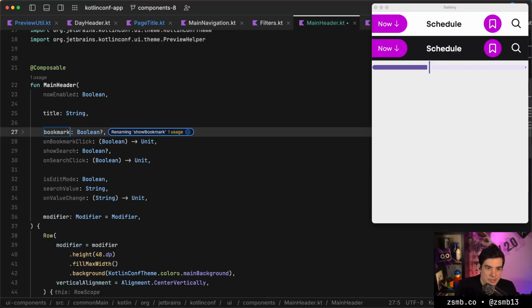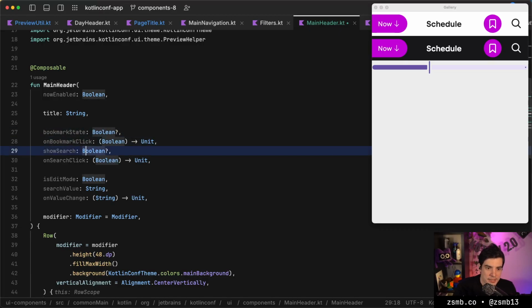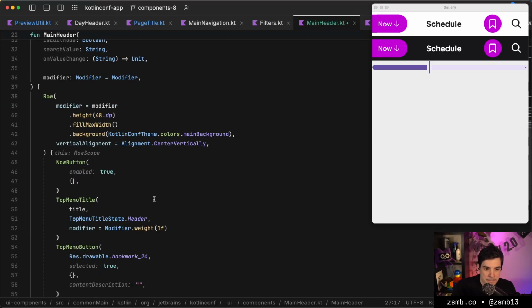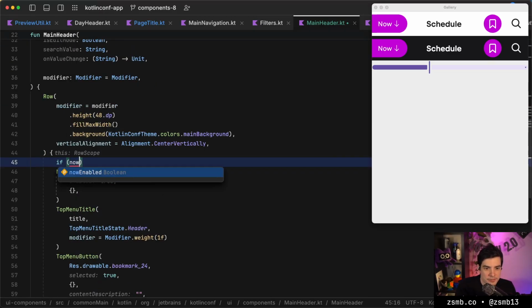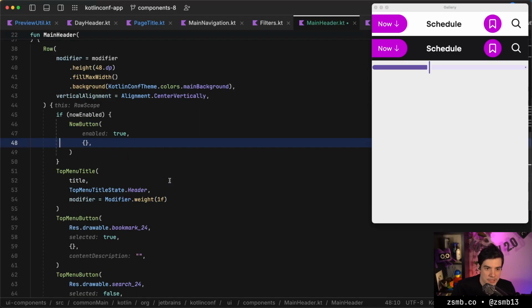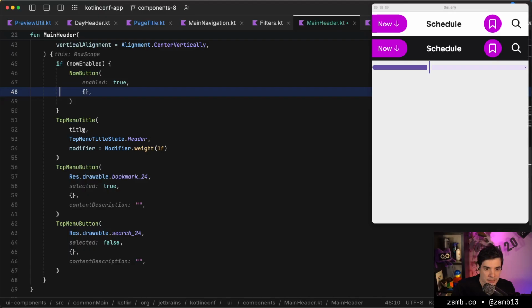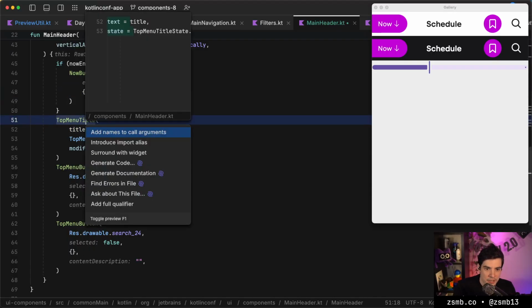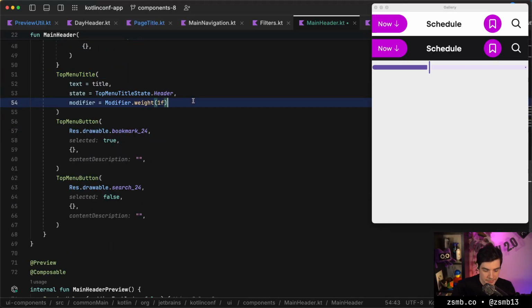Now it's bookmark state and yeah, bookmark icon state maybe. Let's go with that. Okay, so if now enabled, then we show the now button. Let's start there. The title is the title. It takes the title as a parameter. We can add names to all of these arguments and add a trailing comma.